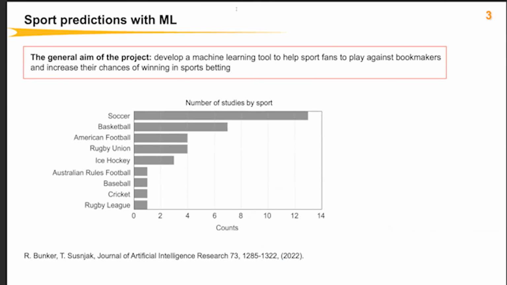What I have to say is that in principle, people try to predict sports, and the most popular, of course, is soccer, but also American football, rugby, and also ice hockey. But the main goal of this project is not to compete with all those guys. It is about the development of a machine learning tool in order to help sport fans to compete with bookmakers and to increase their chances to win in sports betting.